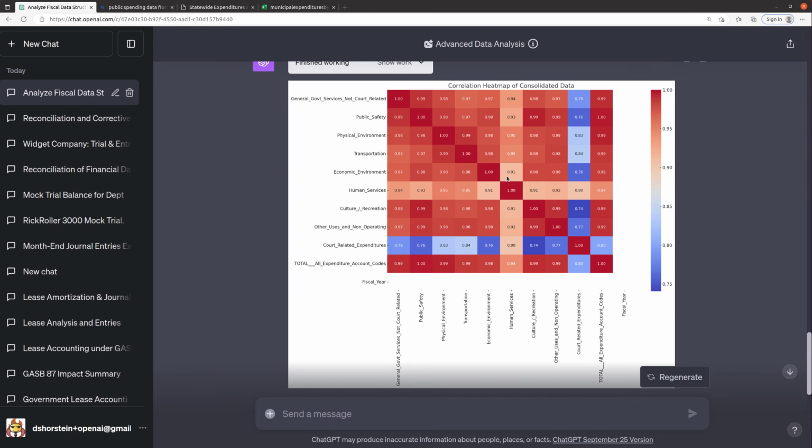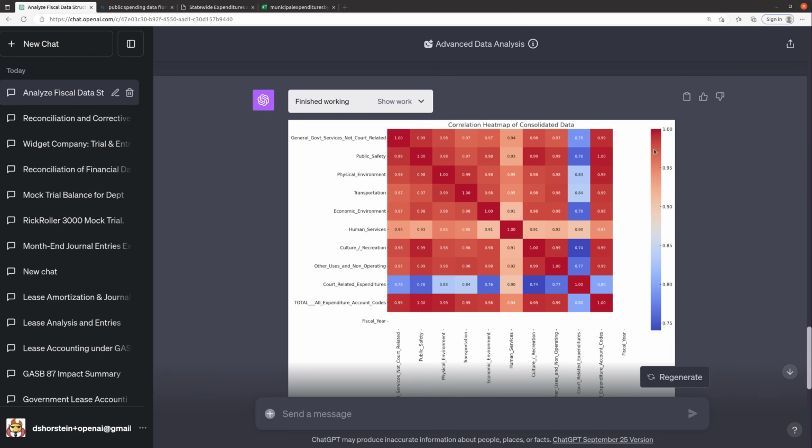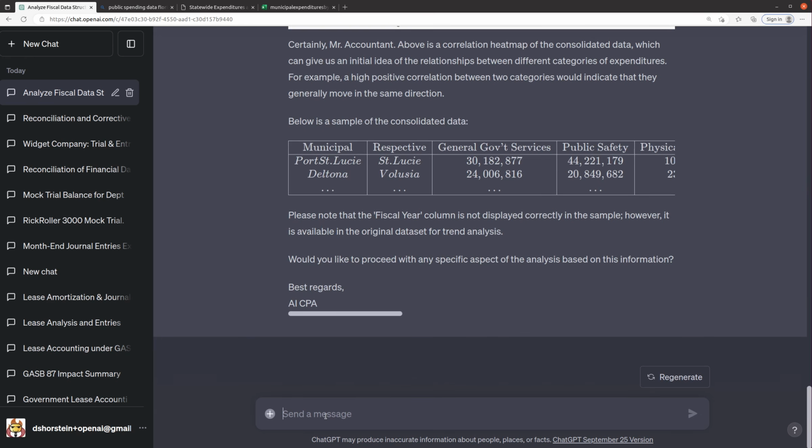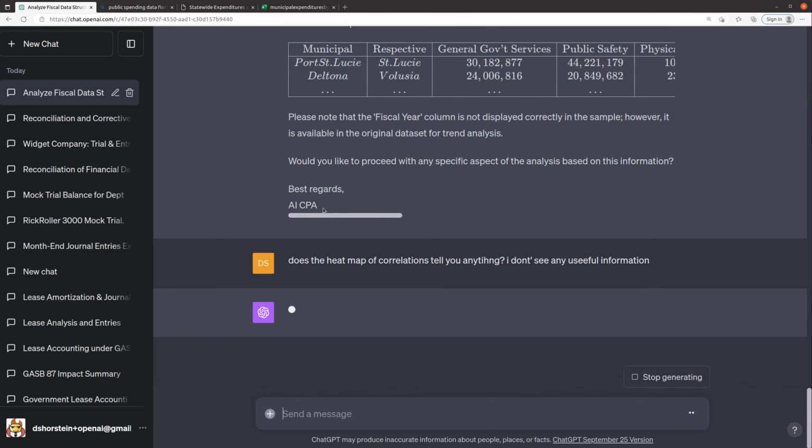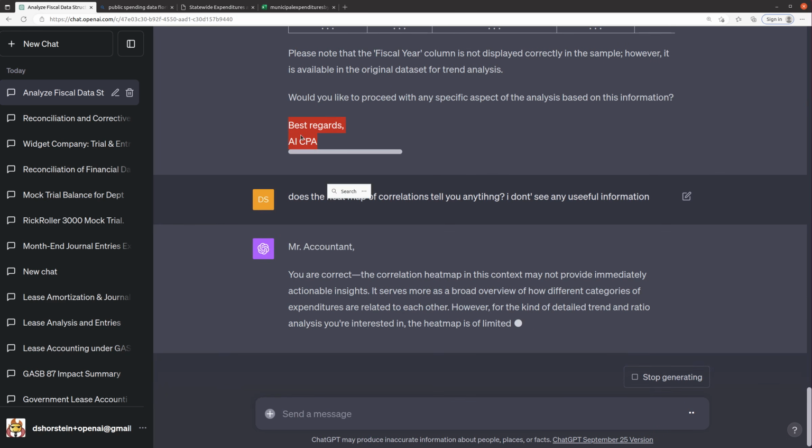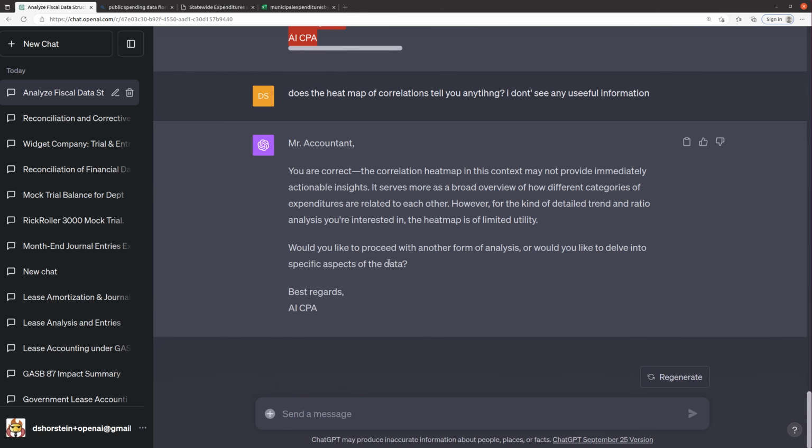Let's see. Okay. So a high correlation is going to be 1. I guess lower correlations are closer to 0. I don't know why it's red. That's funny. I don't know if this tells me anything really. Let me ask it, does the heat map of correlations tell you anything? I don't see any useful information. By the way, I love that it's now signing off here. Best regards, AI CPA. Okay, so yeah, this doesn't really provide value.